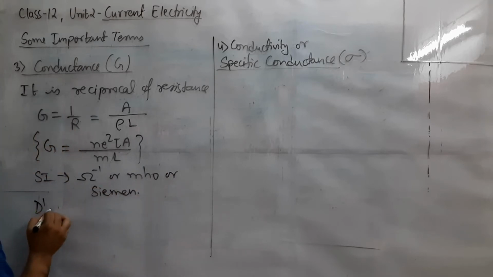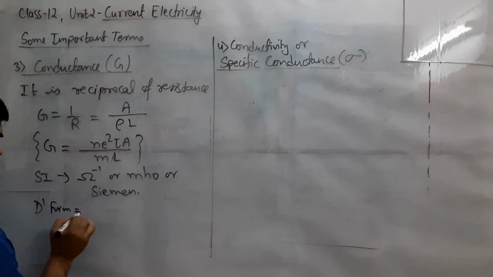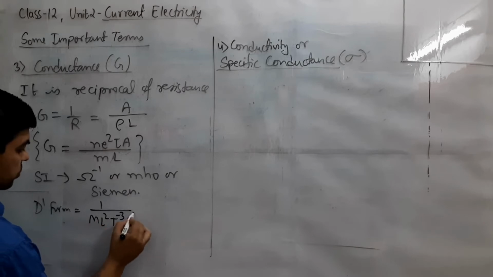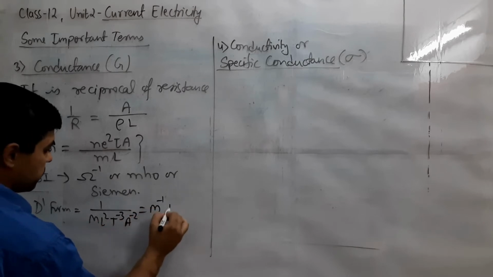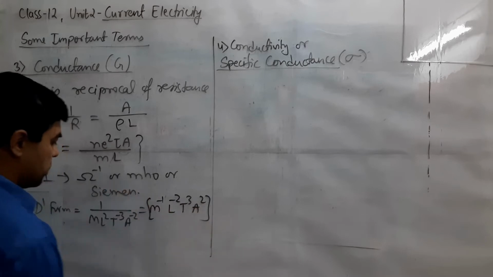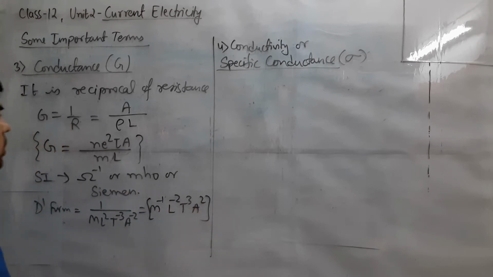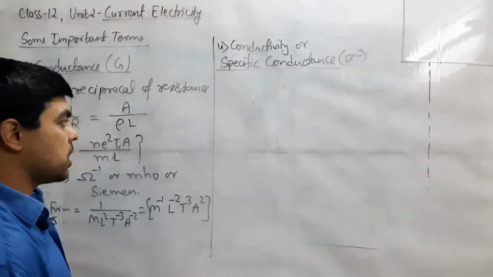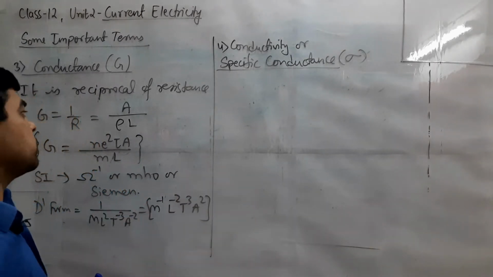Then dimensional formula if required, for resistance it was M L squared T minus 3 A minus 2, so it must be M minus 1 L minus 2 T cubed A squared. Simple way. Got it? So this is the term which helps us to measure how easily the charge carriers or current is passing through the conductor.